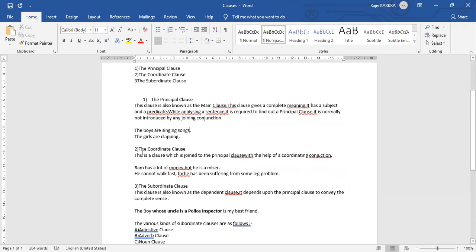The coordinate clause is the next one. Coordinate, so the name suggests that it coordinates two sentences. So what does this coordinate clause express? This is a clause which is joined to the principal clause. It is not a complete sentence in itself. It is joined to the principal clause with the help of a coordinating conjunction.